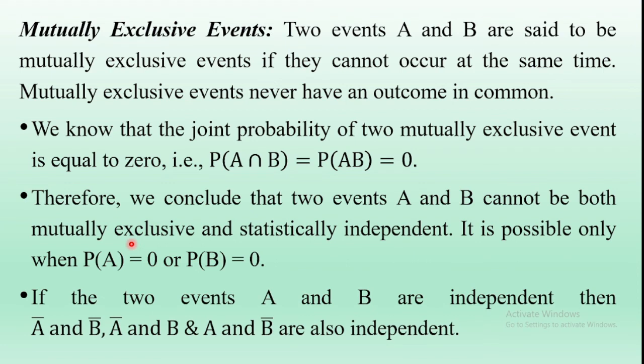If the two events A and B are independent, then A bar and B bar, A bar and B, and A and B bar are also independent events. So this is the concept of mutually exclusive events. This is the concept of independent events.